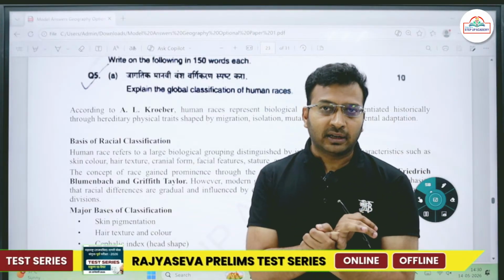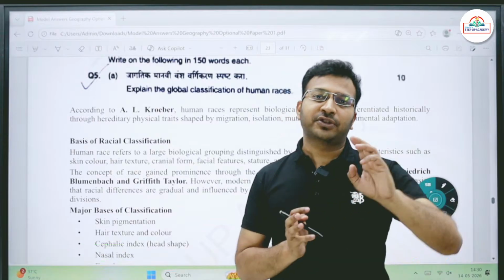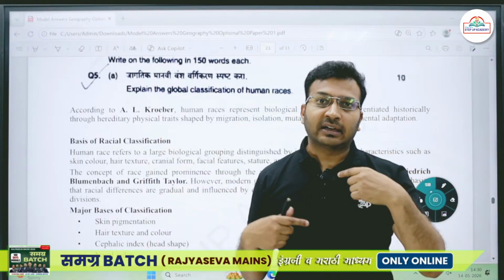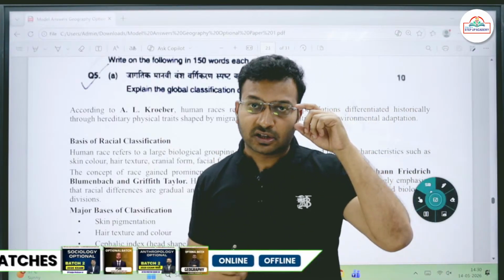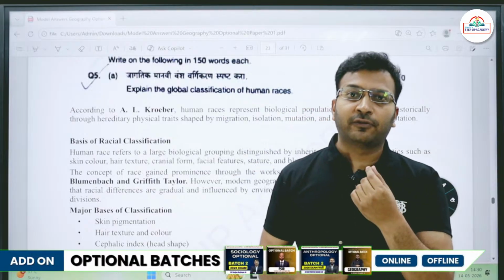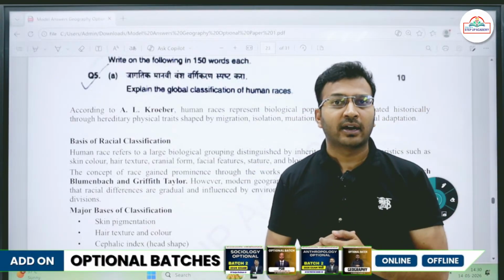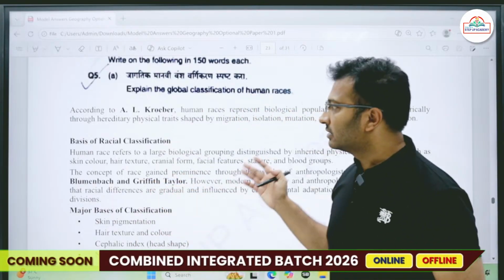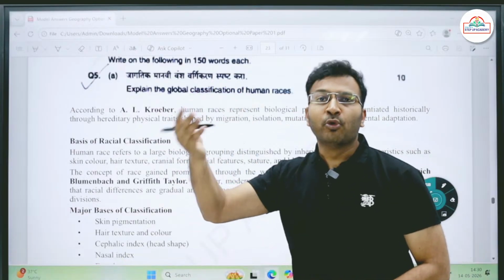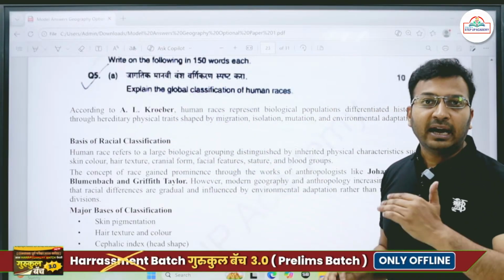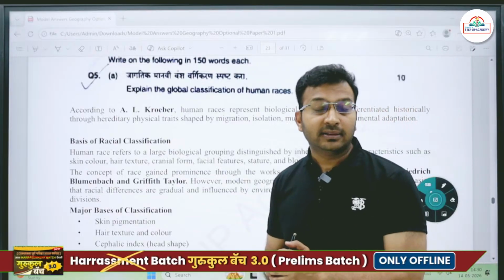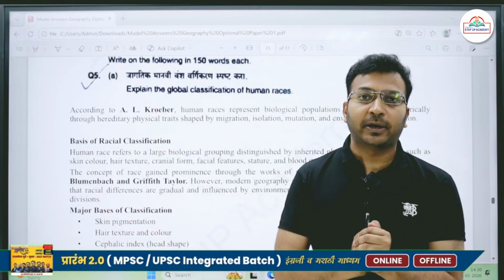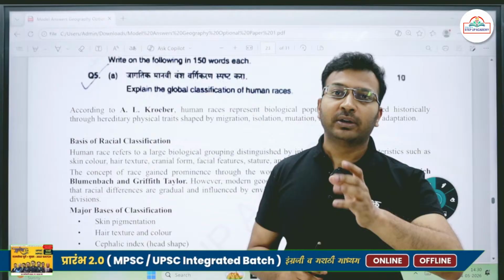Because of the migration and isolation of certain sections of the population, the different physical traits that are seen within us, for example the structure of our eyes, the structure of our face, jawline and all, the texture of our hair, then the stature, the height of a person, all these things have varied because of the movement or migration of the people. A major factor has been played by the environment. Okay, environment has played a major factor with respect to the physical traits that human races have developed.